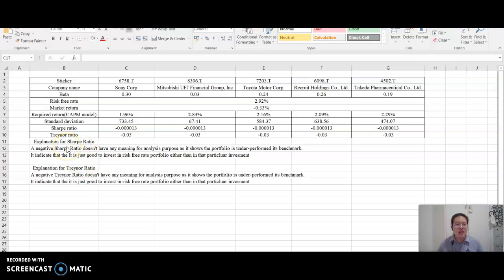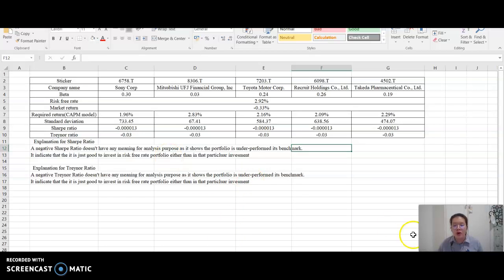In the technical analysis, we will use the Sharpe ratio and Treynor ratio to form the conclusion. The conclusion from both ratios indicates that we should invest in the risk-free rate portfolio rather than in that particular investment. As we can see, the values of both ratios are negative. This means the stock is underperforming compared to its benchmark.